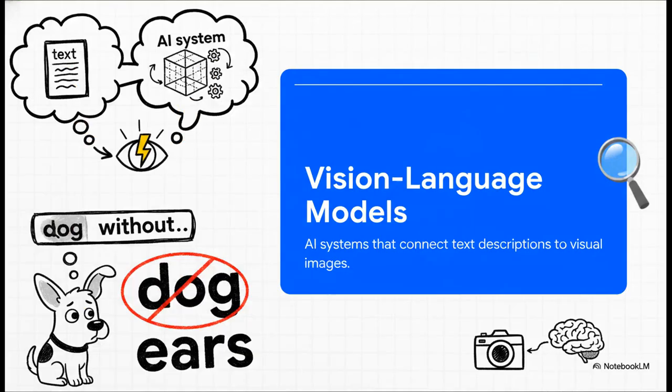So the culprits here are what we call vision language models, or VLMs for short. Basically, these are the foundational AI systems that connect text descriptions to visual images. But here's the catch. Right now, they act a lot like overly eager keyword search engines. When they see a prompt like a dog without ears, their digital eyes light up at dog and ears, and they completely 100% ignore the word without.